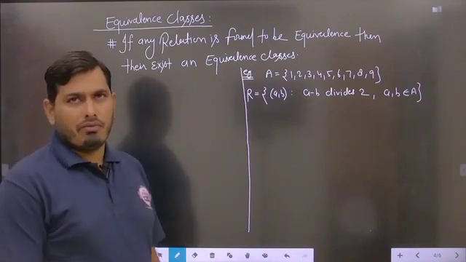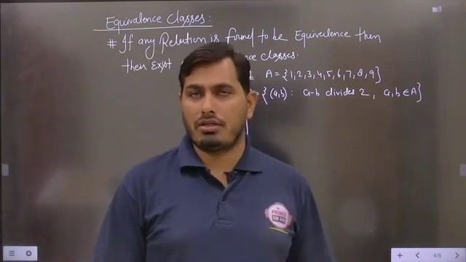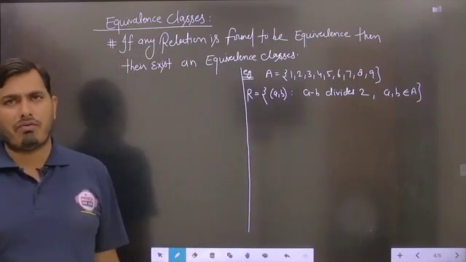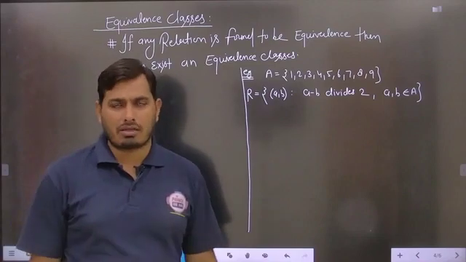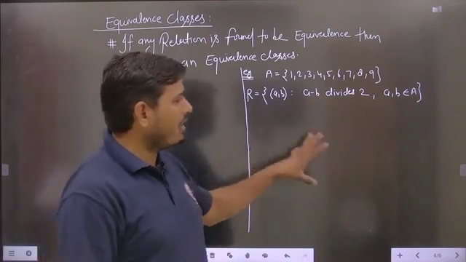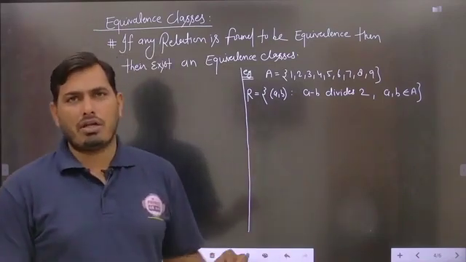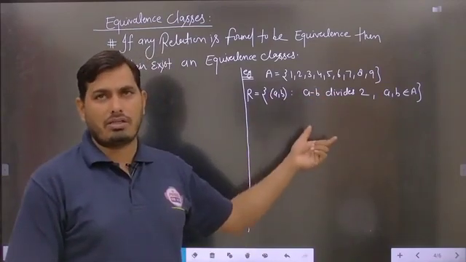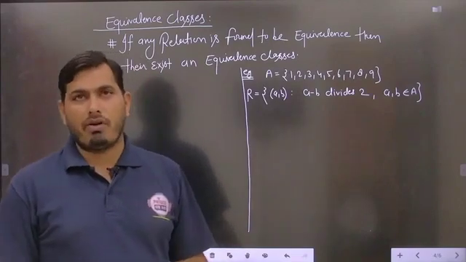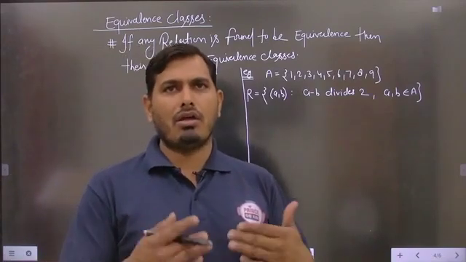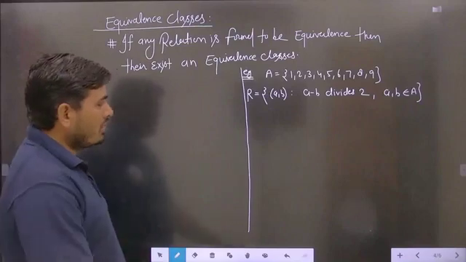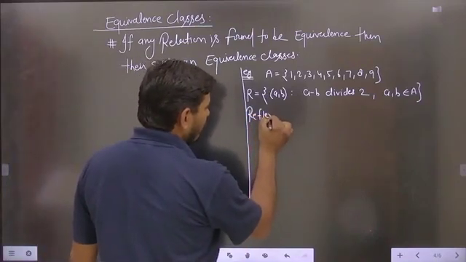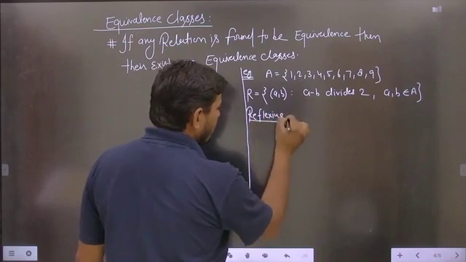Now students, first of all we have to check whether the relation is equivalence or not. After checking the equivalence case, we will also find the equivalence classes. Is it clear? So in this example, first of all we will check whether the relation is equivalence or not. After getting the equivalence relation, we will also calculate the equivalence classes. So first of all, we will check reflexive, meaning whether the given relation is reflexive or not.